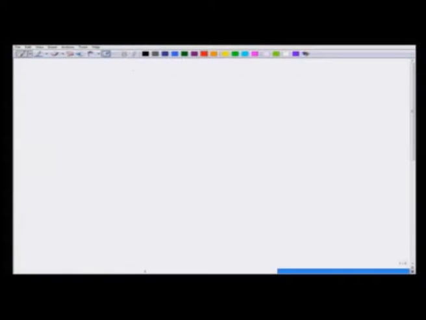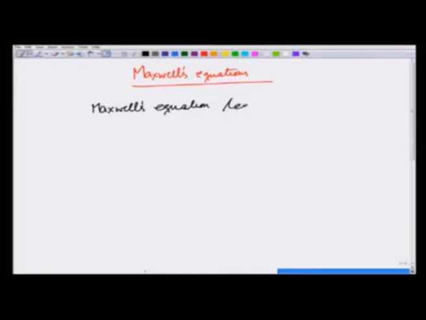We have been talking about Maxwell's equations, and what we are going to do today is talk about how Maxwell's equations lead to the existence of electromagnetic waves.